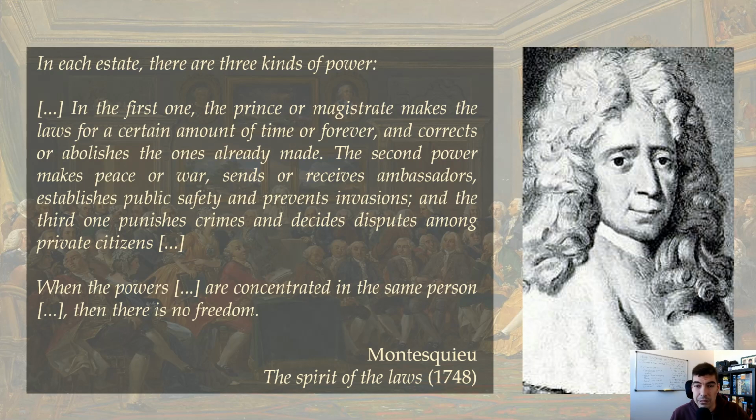For example, in the American Revolution, this is very relevant because the American Constitution of 1787 established the separation of powers within the United States of America. You know, the executive power, the president, the legislative power, the Congress, and the judicial power, the Supreme Court. Or, for example, in the Constitution of the first French Republic in 1793, that is not a good example because the three powers were concentrated in the convention.